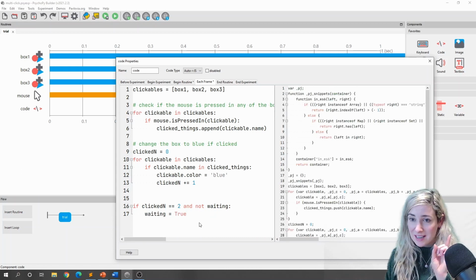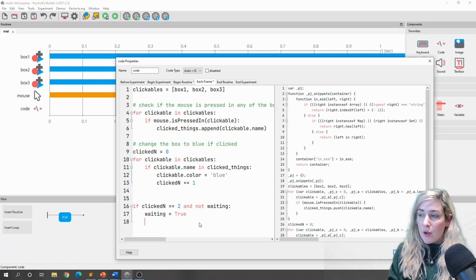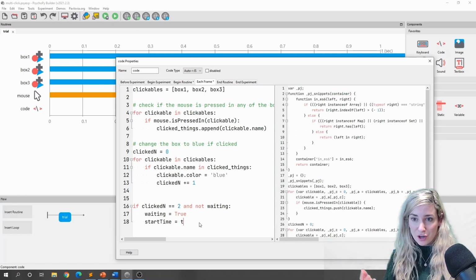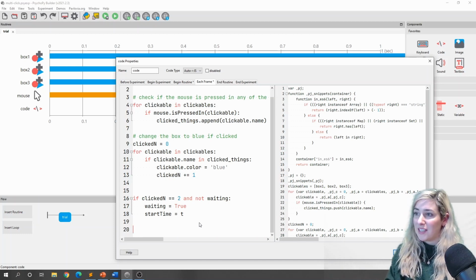We're now waiting. The participant has made 2 responses, and we're just waiting for the trial to end. This is just that pause period to show the participant that they've got 2 blue things before the trial ends. So I will say start time equals t, which is the current time of this routine since the start.